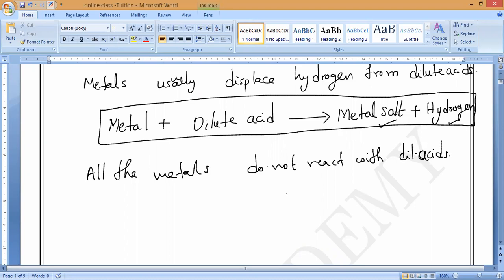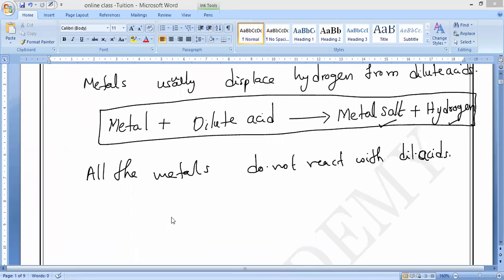Anybody? The metals, sodium, potassium, calcium, magnesium, aluminum, zinc, iron. I'm not asking for examples. Which are more reactive than what? More reactive than hydrogen, sir. Metals more reactive than hydrogen react with the dilute acid. For example, copper, silver, and gold are less reactive than hydrogen, so they never form salt plus hydrogen gas when they react with the dilute acid.